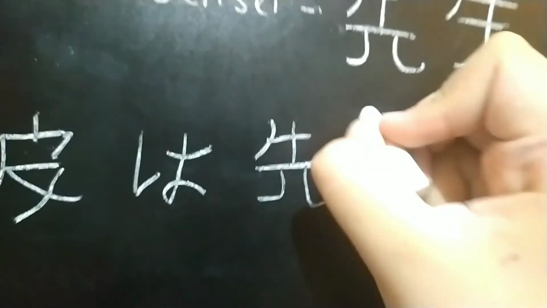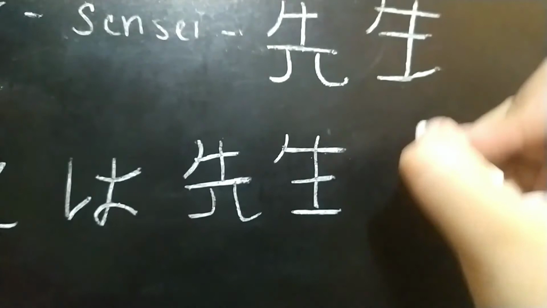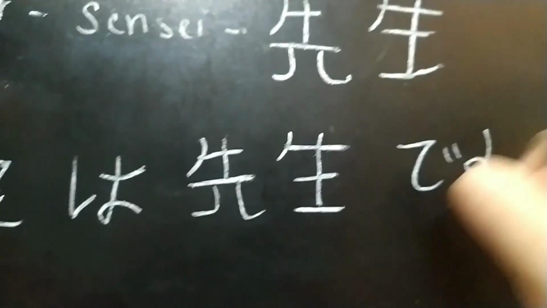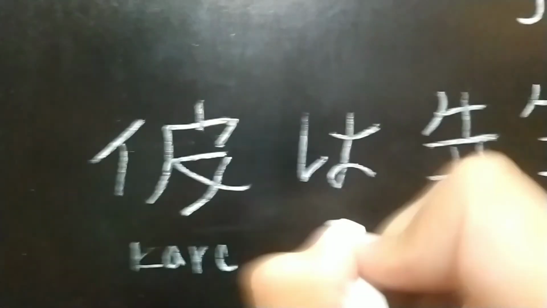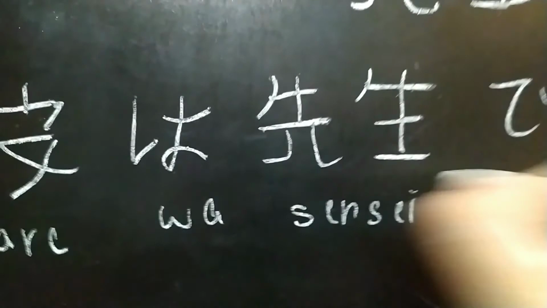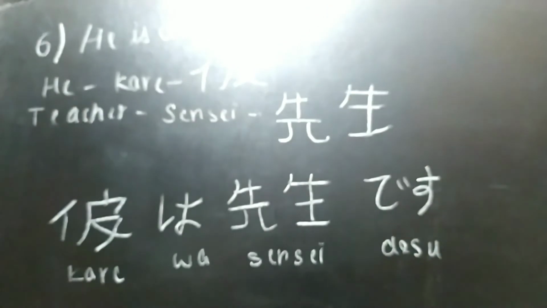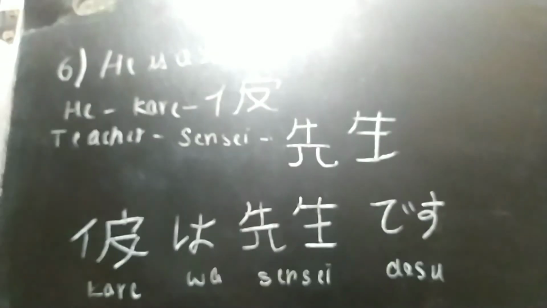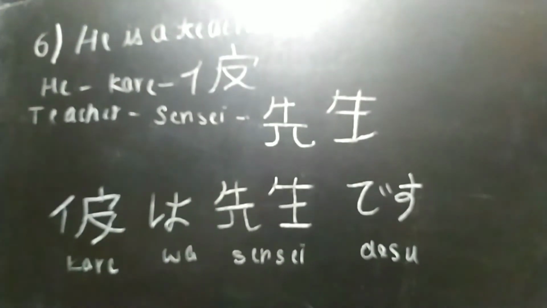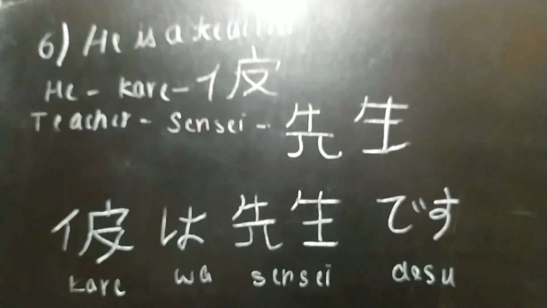Kare wa sensei desu. First kare, then wa, then sensei, and then desu. He means kare, and it's kare, then wa, then sensei, then desu. Kare wa sensei desu, like this. He is a pronoun, and I will be discussing pronouns very soon, so stay tuned. He, kare, and teacher, sensei.